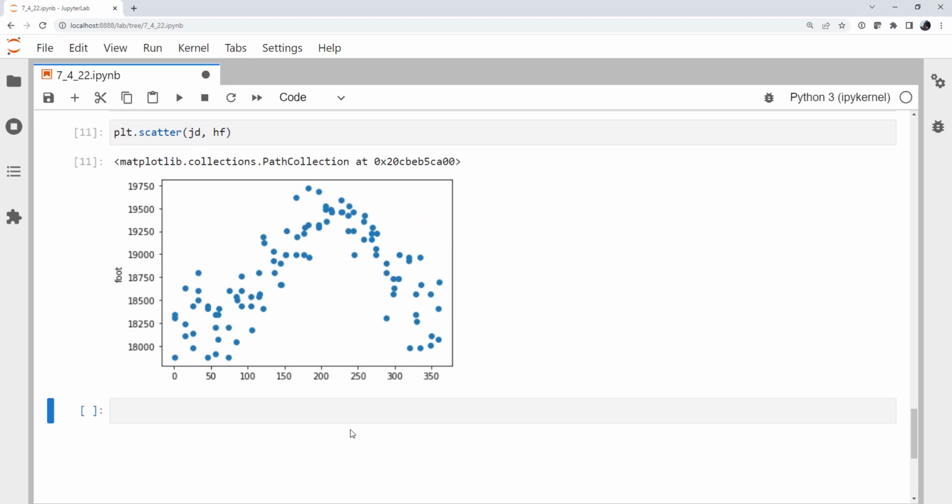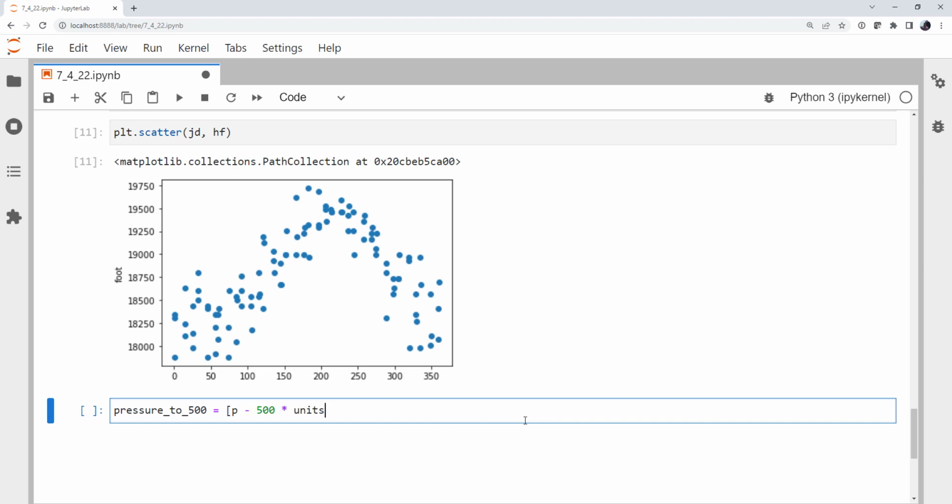But we want to actually calculate, well, assuming we know the surface pressure, how far is it to 500 millibars in pressure space, and what does a standard atmosphere tell us about what kind of height that should be? In other words, do we need to factor in this layer mean temperature and have the whole sounding, or can we just measure surface pressure and get good enough? All right, so I'm going to calculate the pressure to 500 millibars. In other words, how far in pressure space from the surface to 500 millibars. That's going to be P minus 500 hPa for P in our surface pressures.